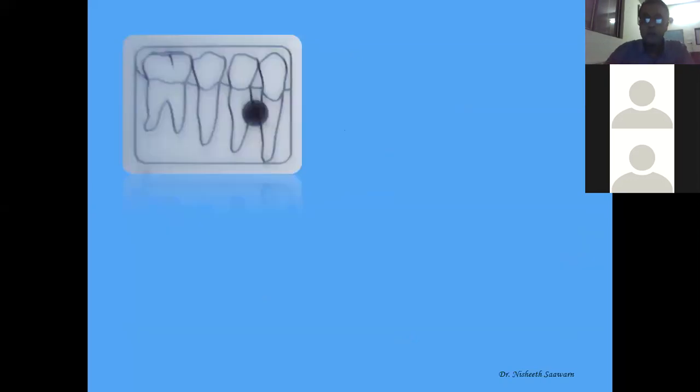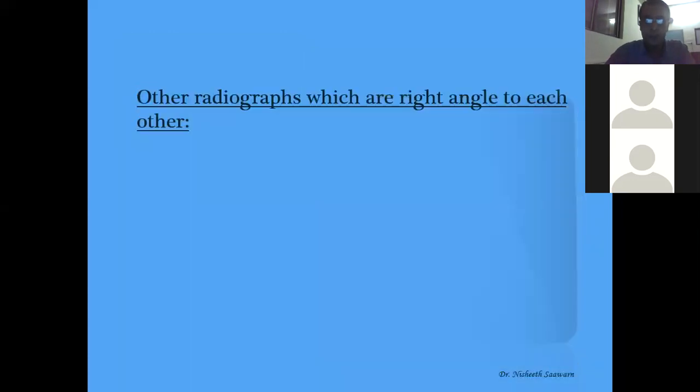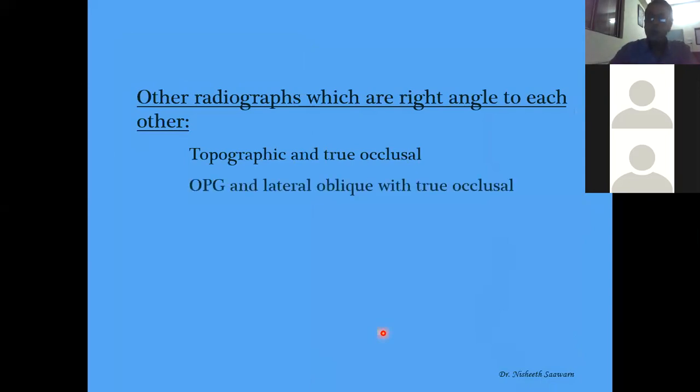Now see what other radiographs are useful for this. There are other pairs of radiographs. Topographic and true occlusal. Topographic occlusal is like a larger IOPA, and true occlusal is the 90 degree occlusal view which you saw. OPG, the lateral oblique view and the panoramic radiograph. Again, anterior posterior. Occlusal radiograph is at the 90 degree. PA view and the submento vertex view. Posterior anterior view, from behind we are seeing; submento vertex, from here we are seeing. That means two views we are getting at 90 degrees. When you look from front or behind the person, and when you look from below the person, you will know where the thing is inside the body.